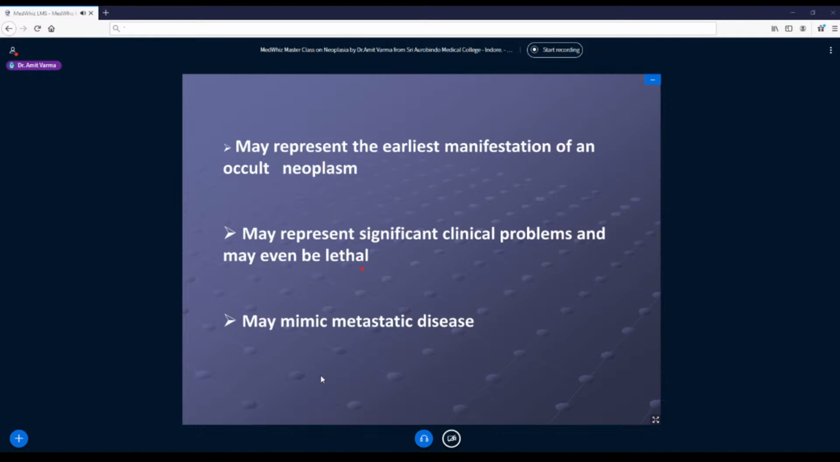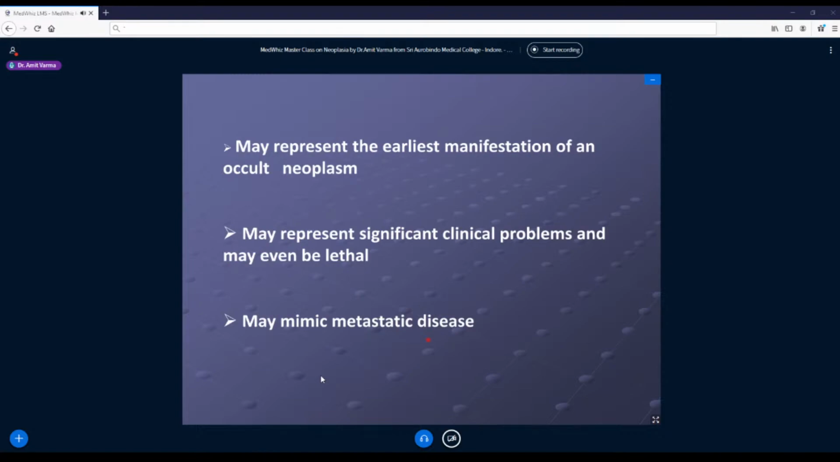They can be lethal especially when they are leading to severe hypertension, which can lead to cerebral bleeds or it can lead to some vascular ruptures in heart or aortas, which can turn out to be fatal. Sometimes they can mimic metastatic disease.